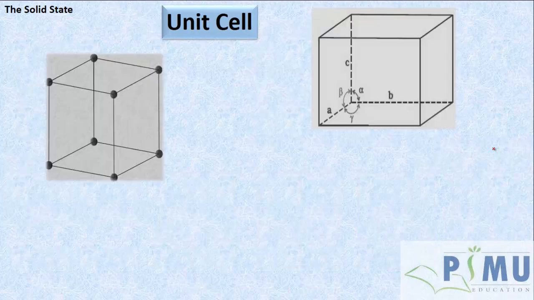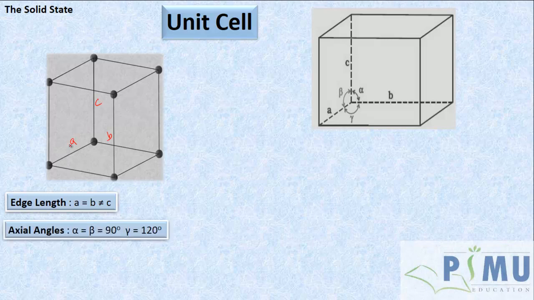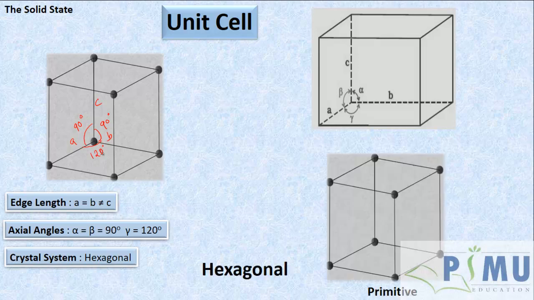Suppose in a unit cell, edge length A equals B and they are not equal to C. C is different. Then axial angles alpha and beta are 90 degrees, whereas gamma is 120 degrees. Then the structure of that unit cell is called hexagonal. In hexagonal, only primitive is possible. Examples for this hexagonal structure are cadmium sulfide and zinc oxide.